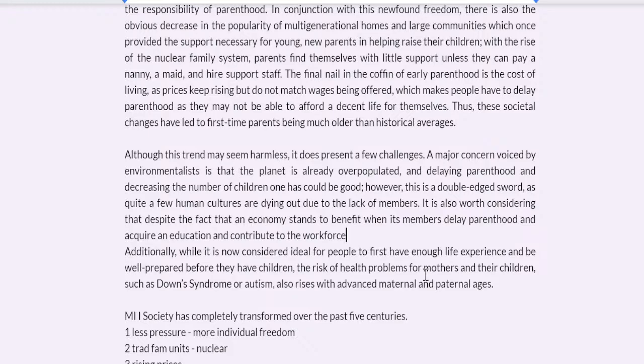because what about my tax money, dude? Okay, so it's also worth considering that despite the fact that an economy stands to benefit when its members delay parenthood to acquire an education and contribute to the workforce and the coffers, right?